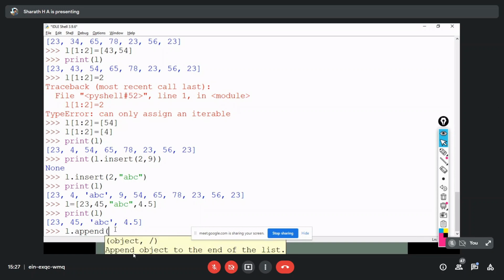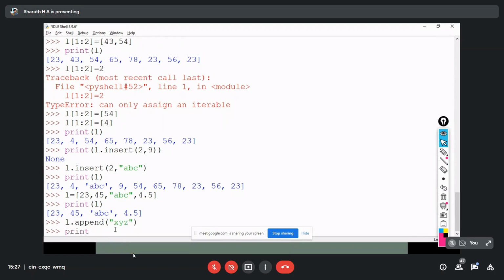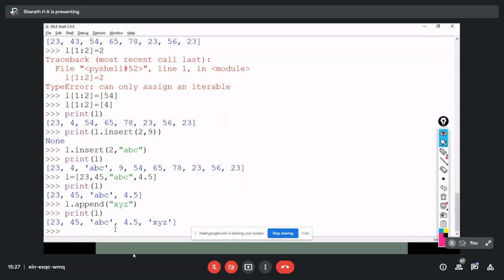Here I need to pass the value I want to append, because append always adds the element at the end of the list, so we need not mention an index. I'll write XYZ and enter. Now if I print the list values, you can see XYZ at the end of the list. Got it? Is it clear?